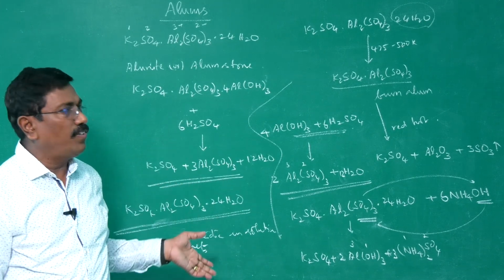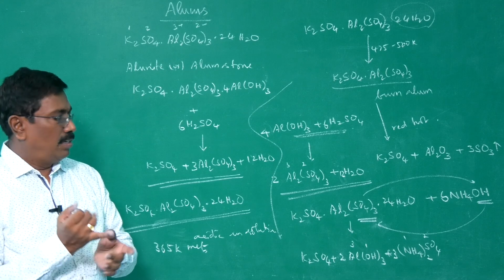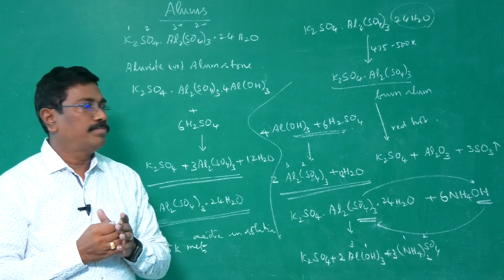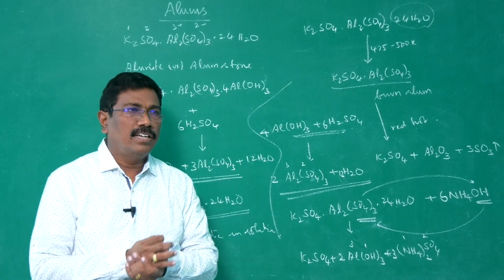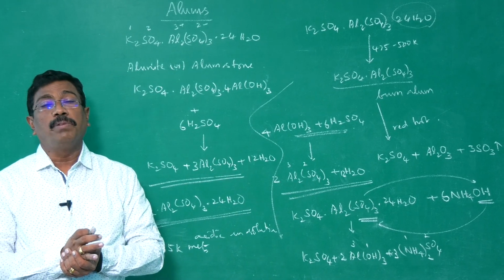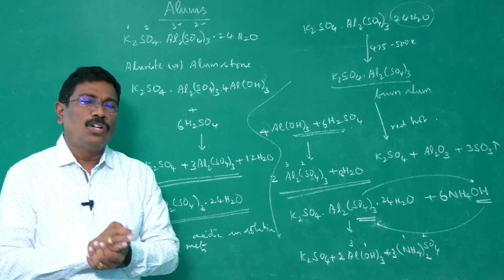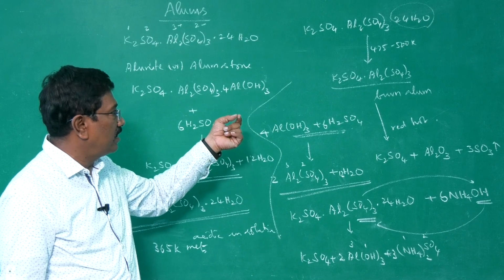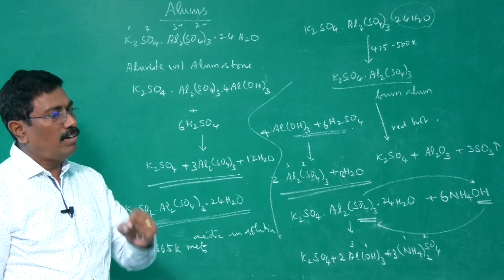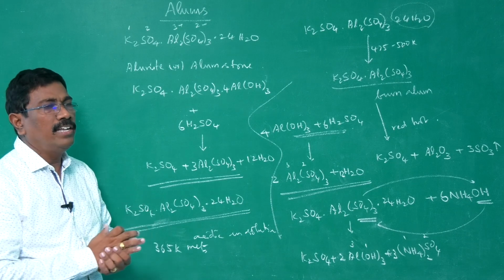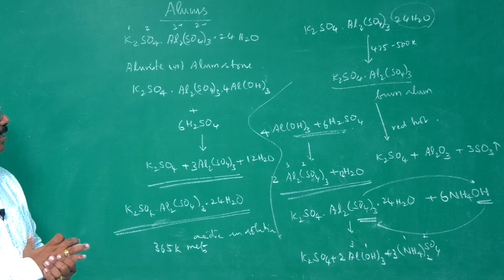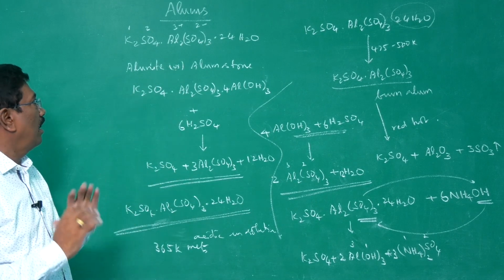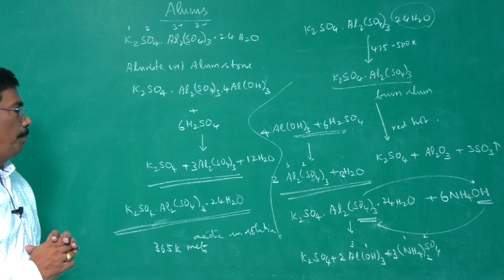It is used in waterproofing textiles. It is used in dyeing industry, paper industry, leather tannery, and it is also used as styptic agent to arrest bleeding. It is because of the coagulation, the charge on aluminum Al3+, high charge, it has got 3 units of positive charge, it can coagulate and therefore bleeding can be stopped. Blood is coagulated and the bleeding can be stopped. So, that is about important aspects under alum. Thank you.